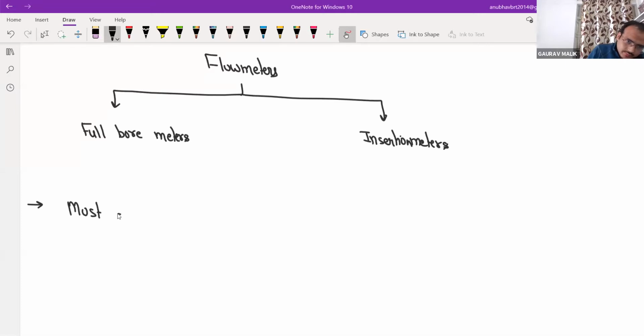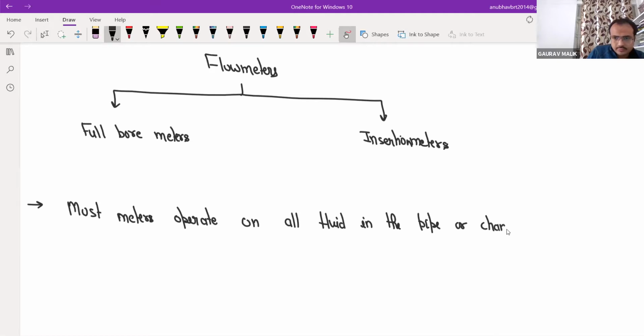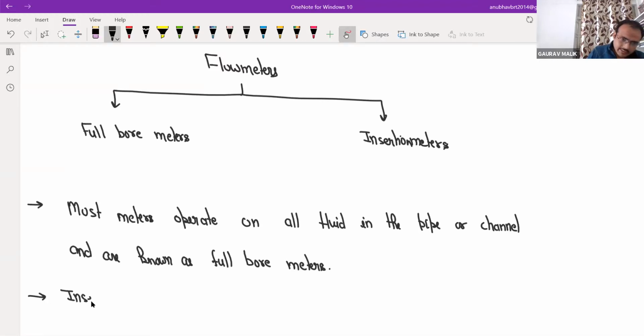Most meters operate on all fluid in the pipe or channel, and are known as full bore meters. Second one is insertion meter.